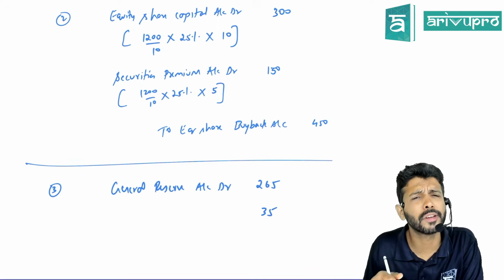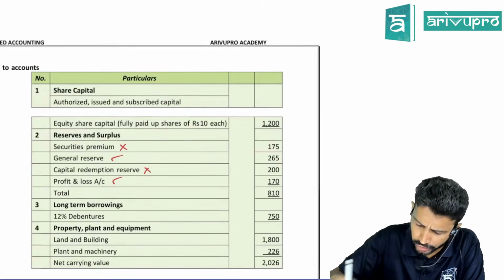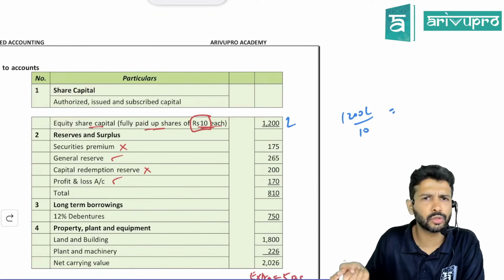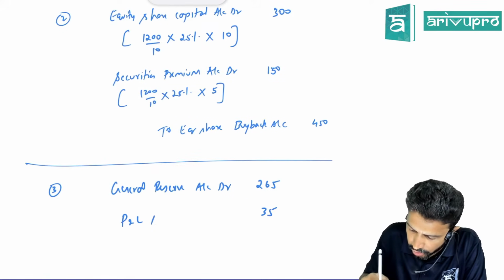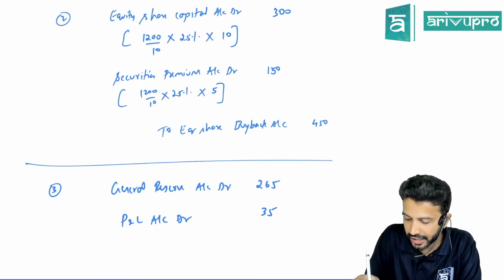General reserve is not the only free reserve. We have P&L also here. In P&L we have enough balance, 170, but we need only 35. So we'll debit P&L to the extent of 35. It's the balancing figure basically.